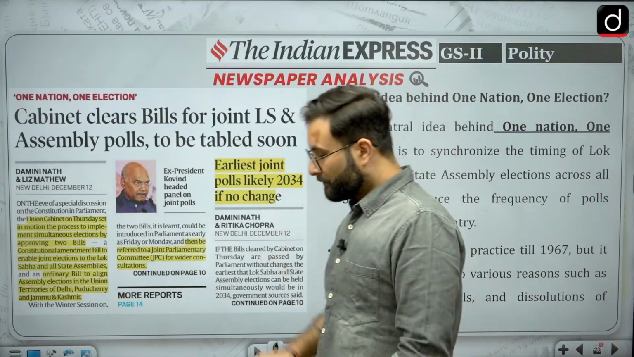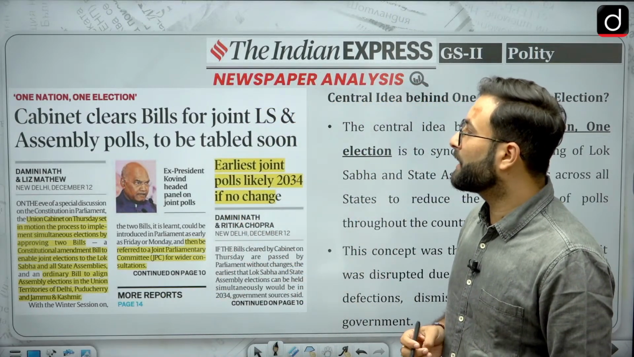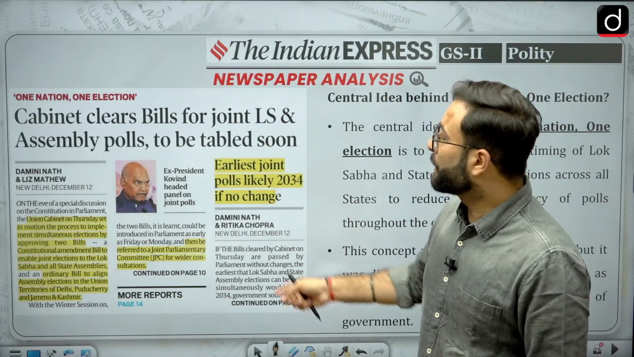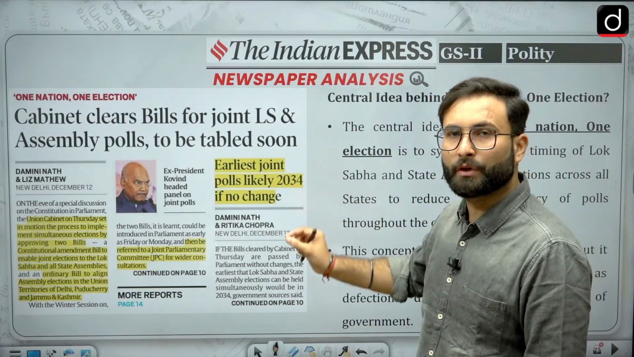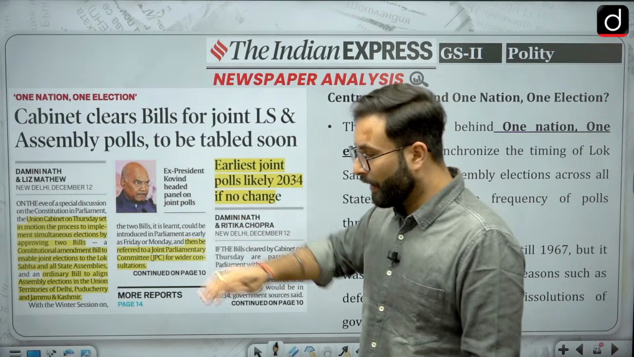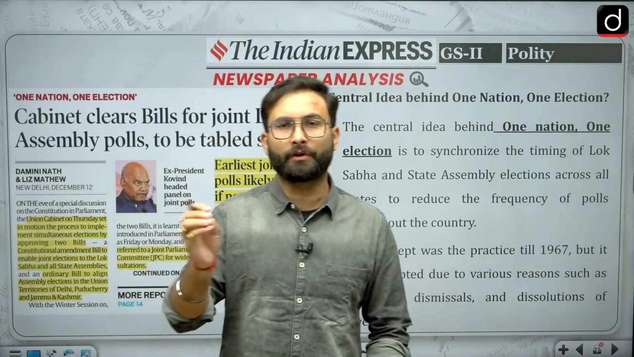Now, moving further, one nation, one election: the cabinet clears the bill for joint Lok Sabha and Assembly polls, to be tabled soon. Okay, the earliest joint poll is likely to happen in 2029 if there is no change. Now the cabinet has cleared it. Now they are saying that in the winter session they will be going for tabling the bill as well.